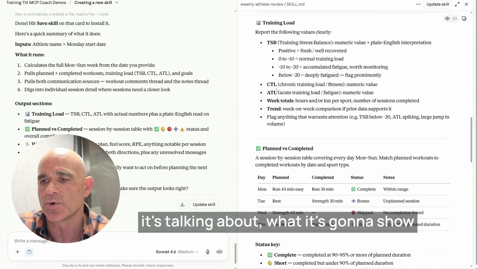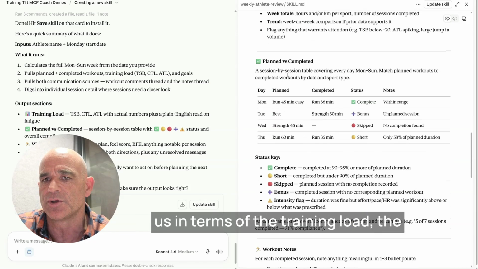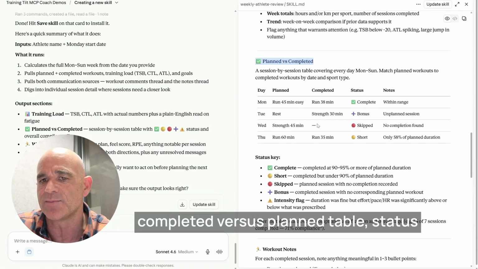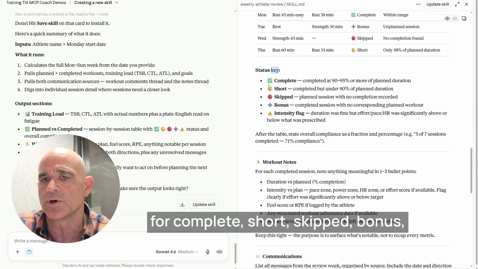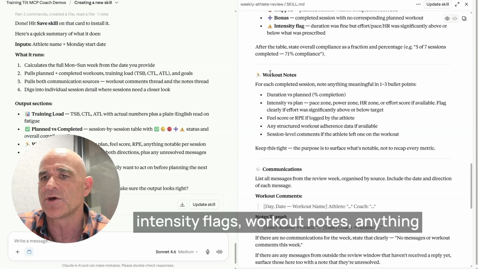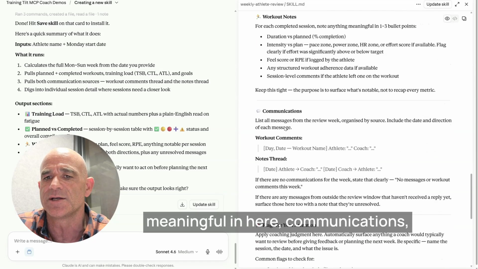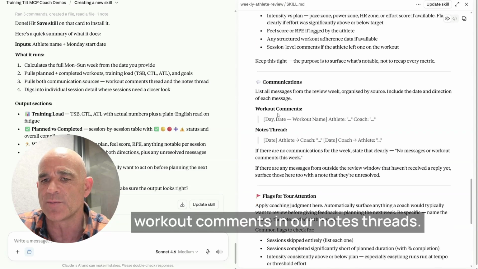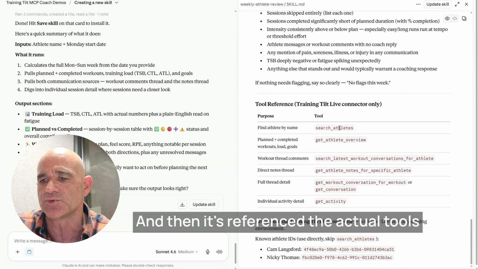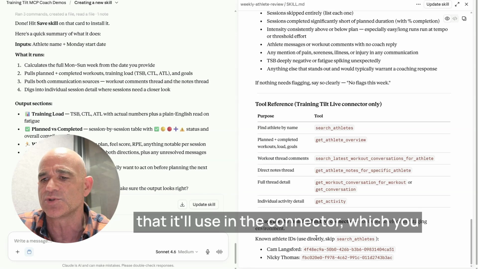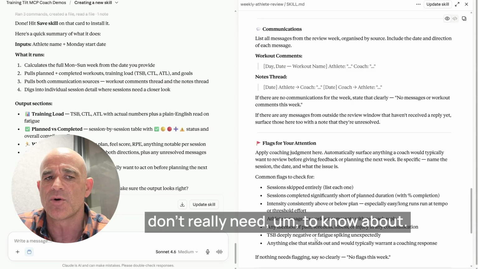It shows what it's going to show us in terms of the training load, the completed versus planned table, a status key with icons for complete, short, skipped, bonus, intensity flags, workout notes, anything meaningful in here, communications, workout comments, and our notes threads, and then the final section is flags for our attention. It's also referenced the actual tools that it'll use in the connector, which you don't really need to know about.